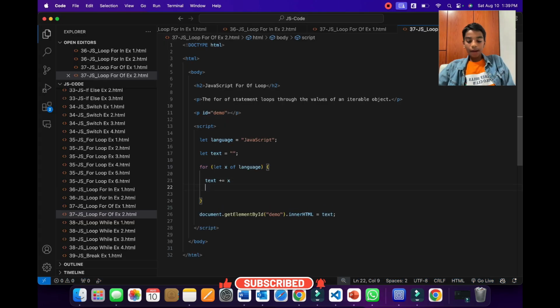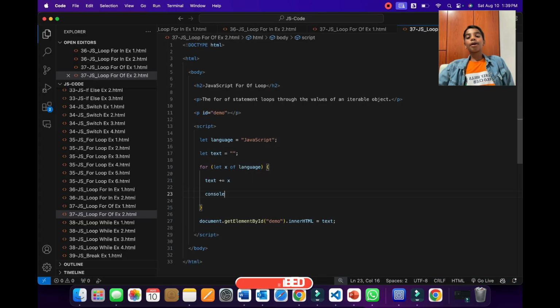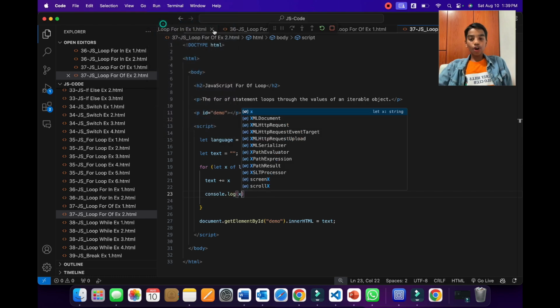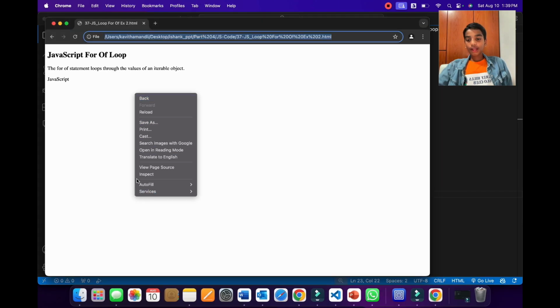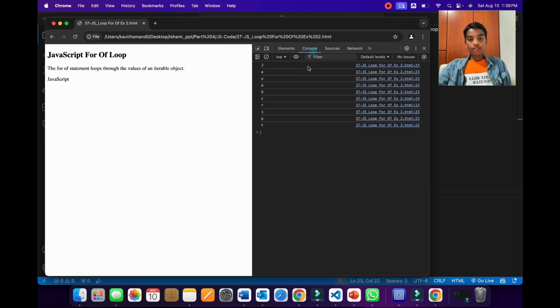But now let's see what is happening to x. We can see that by using console.log. When we run this using Chrome, inspect, and go to the console, we are getting JavaScript letter by letter. As you can see, it is coming one by one.